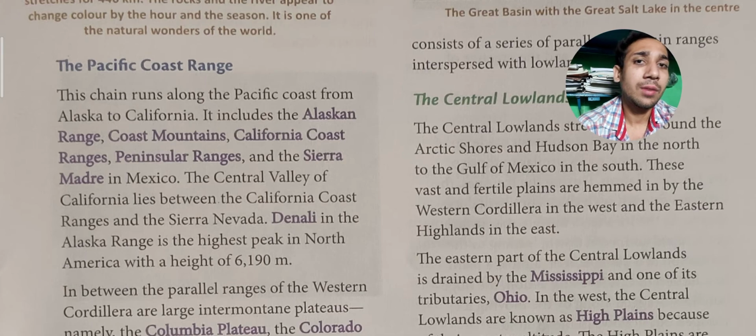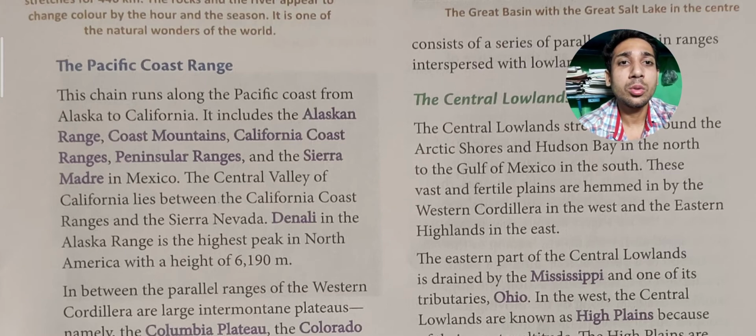Denali, in the Alaska Range, is the highest peak of North America.